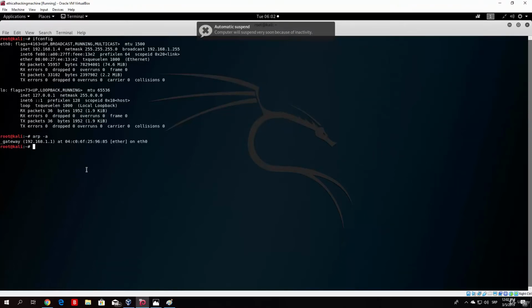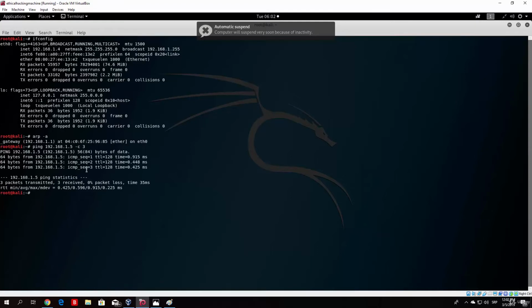Now, in order for me to communicate with my main PC, I would have to find out its MAC address first. We can do that with the ARP request, and an ARP request will automatically be performed if I ping my Windows PC. So ping 192.168.1.5 with a count, we can specify a count of 3, and it will ping my main PC 3 times. And now you will see if I run arp -a again, I will have 2 devices right here. As we can see, I also now have 192.168.1.5, and I also have the MAC address of my Windows PC.